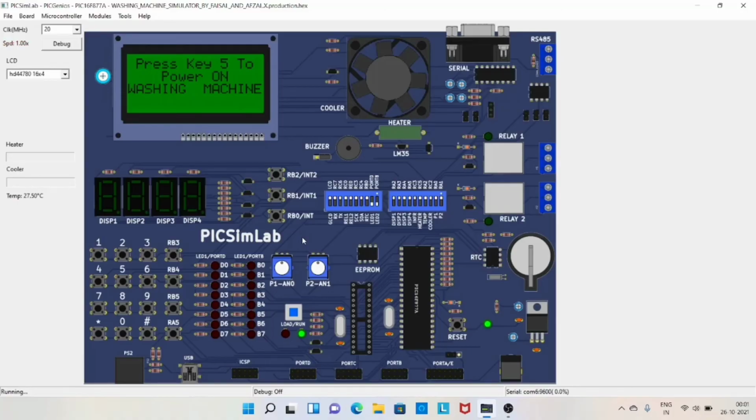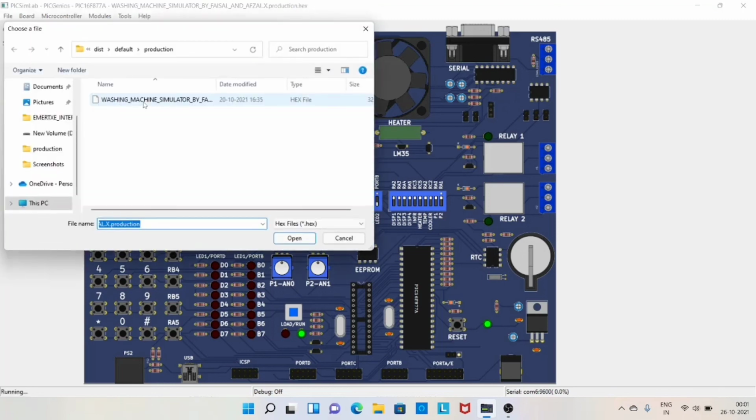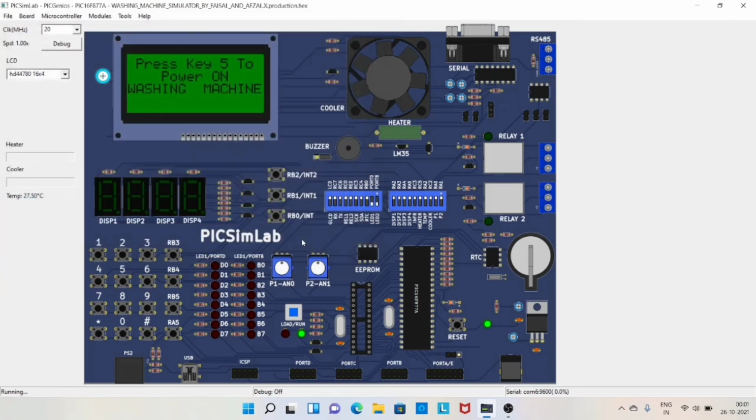Welcome back, everyone. This is the PIC16F877A microcontroller, using which we have built our project, the washing machine. We have programmed using the XC8 compiler and MPLAB. So we need to select our program file. We will go to File and then Load, select our file and press OK. Okay, now our file is loaded.